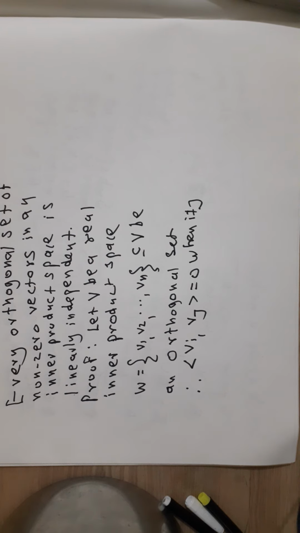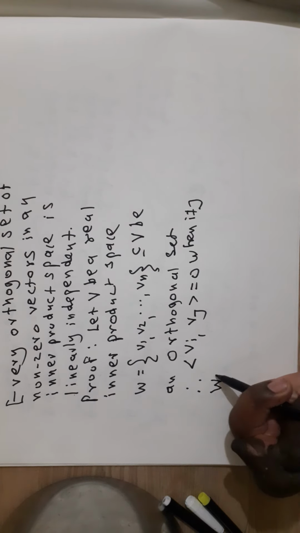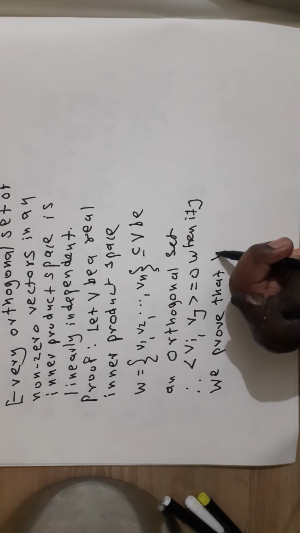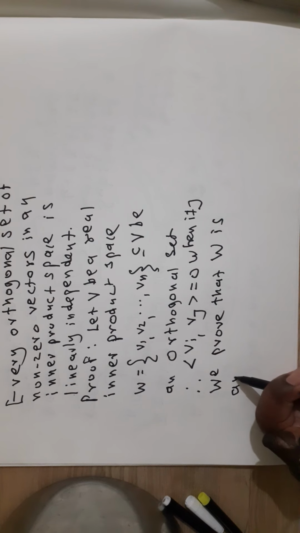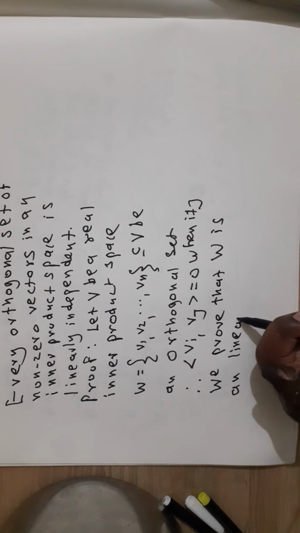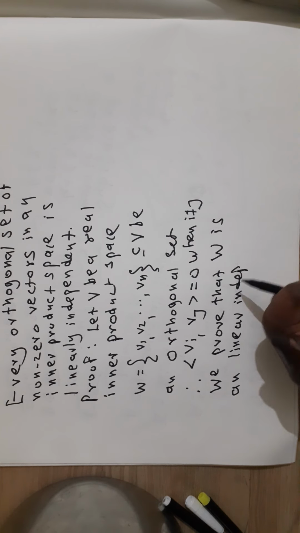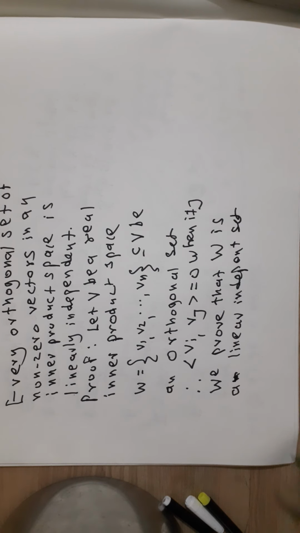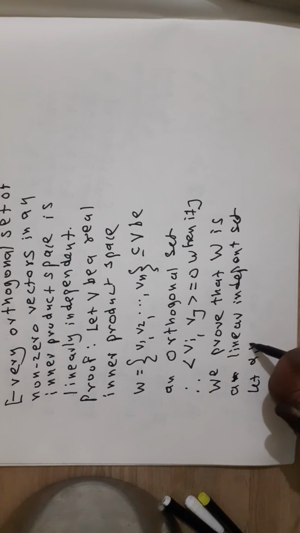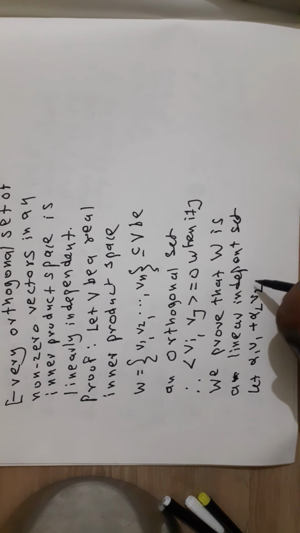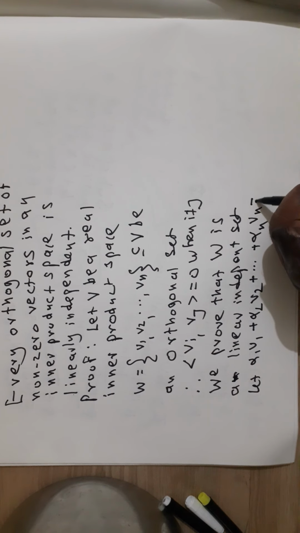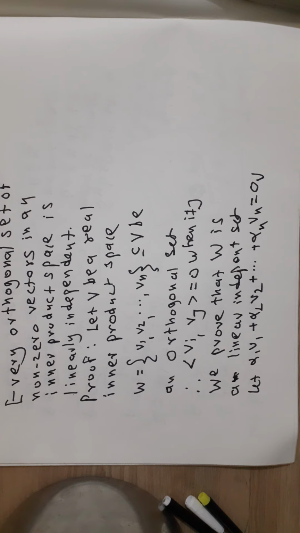Now we prove that W is a linearly independent set of V. Let alpha 1 v1 plus alpha 2 v2 plus dash dash dash plus alpha n vn is equal to the 0 vector.